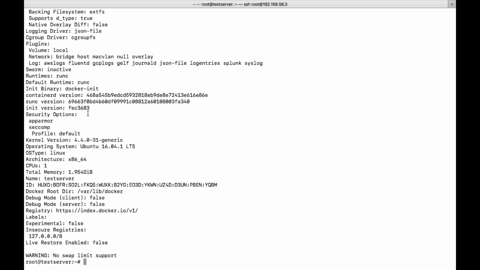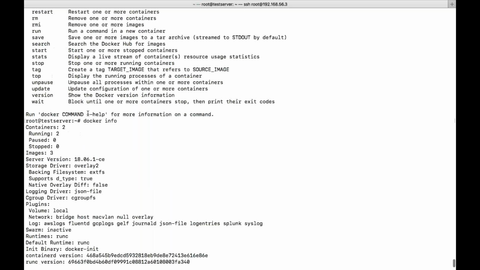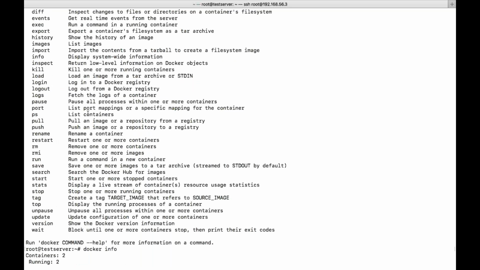Okay, so this is Docker info, just a small thing which will show you the entire information of the Docker. Docker version will show you only the version of your Docker, but Docker info will show you a lot more information, like what storage driver you are using, how many containers are created, how many are running, how many are stopped.